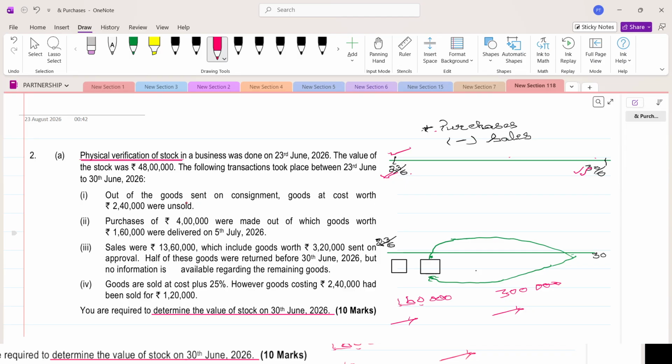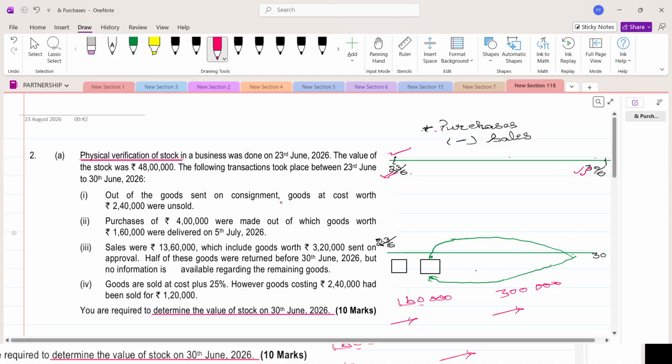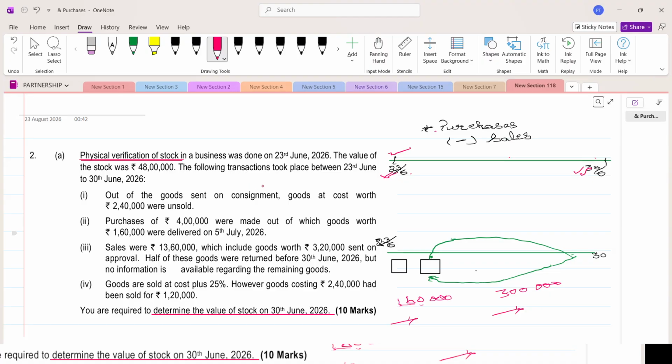The first point we are going to take out of the goods sent on consignment. I'll give a brief introduction about consignment, because if you are not understanding what is consignment, you will not be able to do it. What is consignment? Consignment means sending the goods to some other person. Suppose one person is in Chennai and selling some goods. My drawing may not be so good, please bear with this. So he wanted to sell goods at Kolkata.